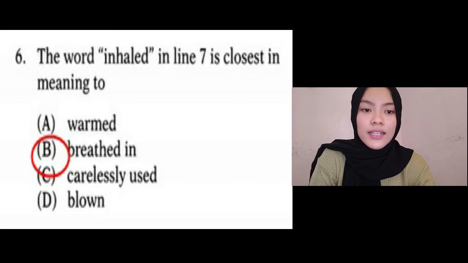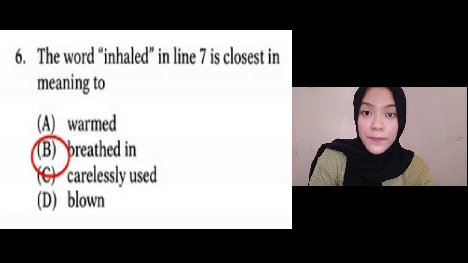The word inhale in line 7 is closest in meaning to B, breathe in. Still in the 6th line, there is a statement: when heated, it changes into a poisonous gas that can cause severe illness and even death if it's inhaled. So, what is the closest meaning of inhale here?